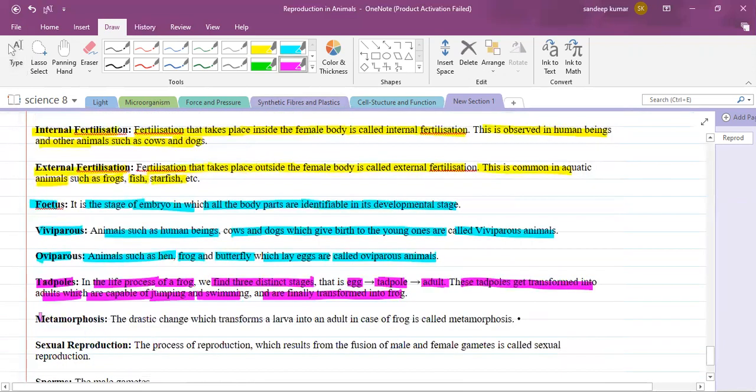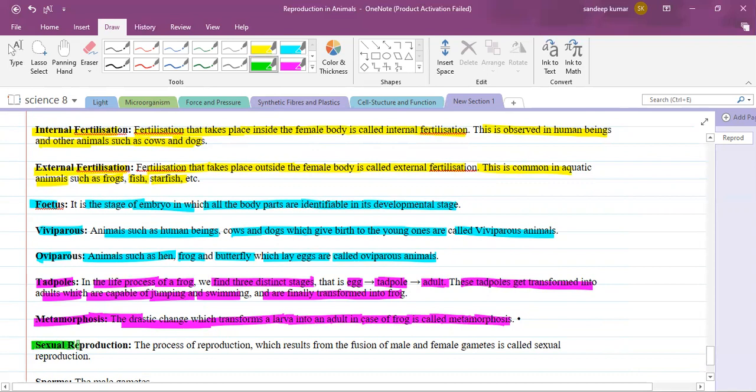What do you mean by metamorphosis? The drastic changes which transform a larva into the adult in the case of a frog is called metamorphosis. So it is a drastic change which transforms the larva, the initial stage, to the adult. It is called what? Metamorphosis. Yes or no?